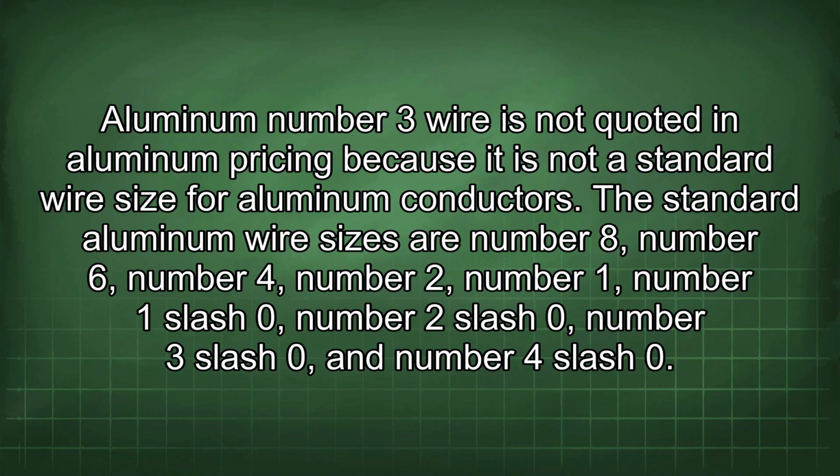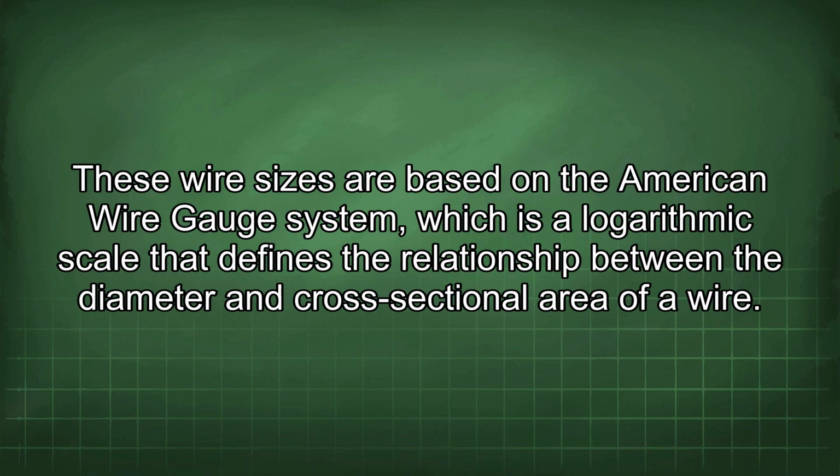Aluminum number 3 wire is not quoted in aluminum pricing because it is not a standard wire size for aluminum conductors. The standard aluminum wire sizes are number 8, number 6, number 4, number 2, number 1, number 1/0, number 2/0, number 3/0, and number 4/0. These wire sizes are based on the American wire gauge system, which is a logarithmic scale that defines the relationship between the diameter and cross-sectional area of a wire.